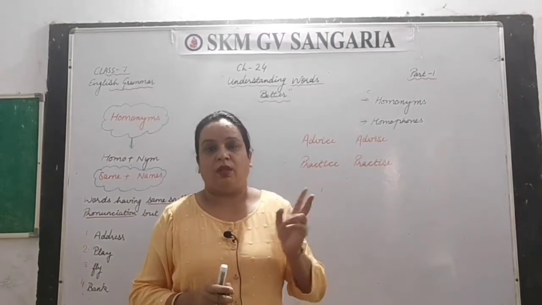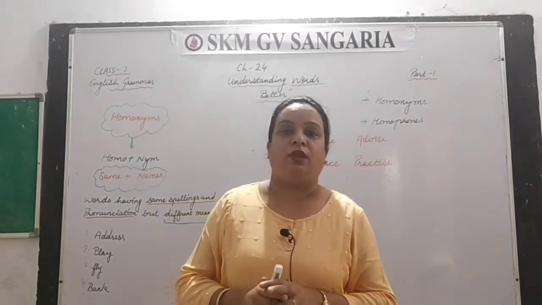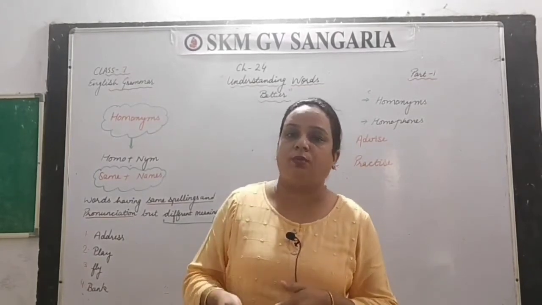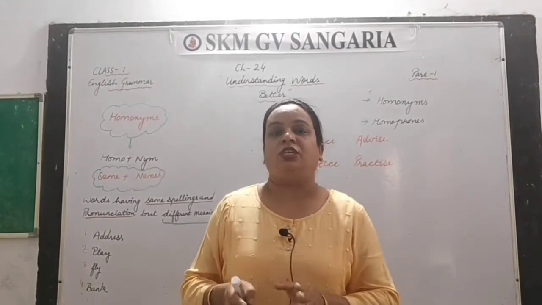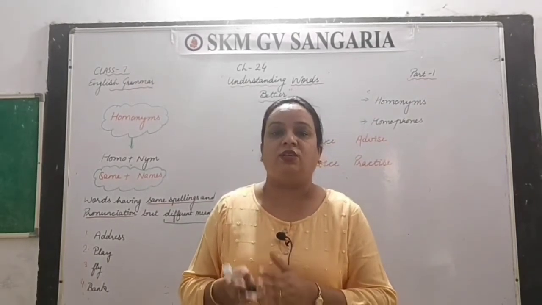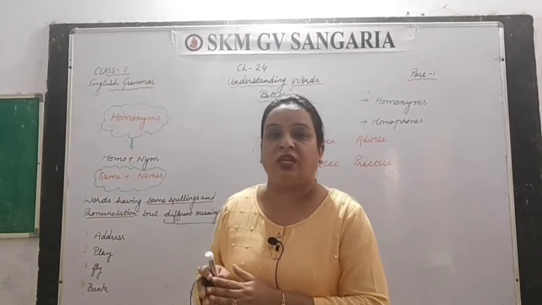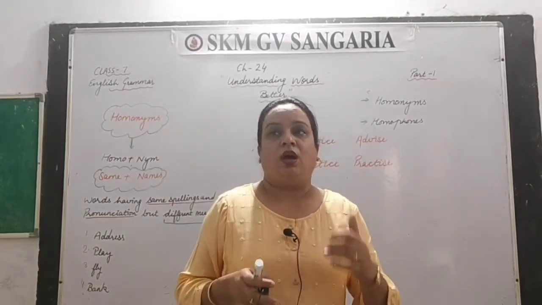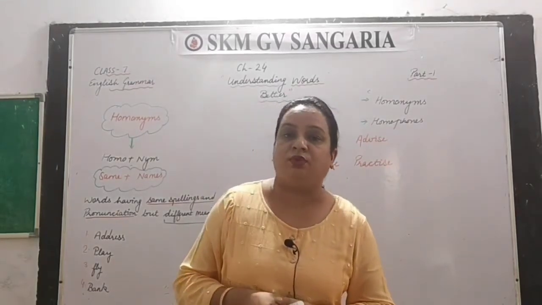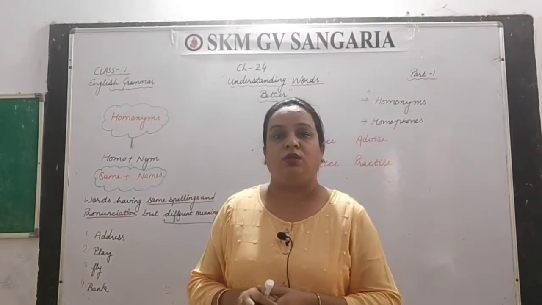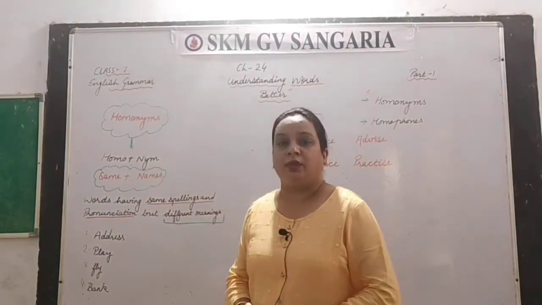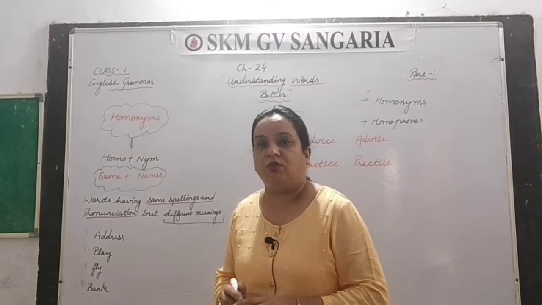That's the first example. Second example is what? When you're talking about the portion, the side, the area by the river, that is also called bank, right? So she sat on the bank of the river. She sat on the bank of the river. Or her house is on the bank of the river. Clear? So what are these? These are all examples of homonyms.